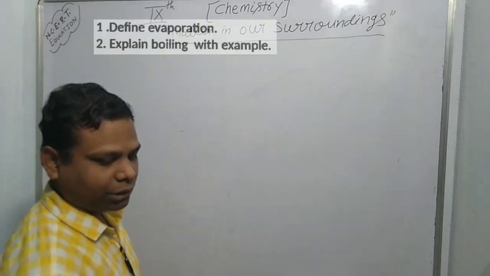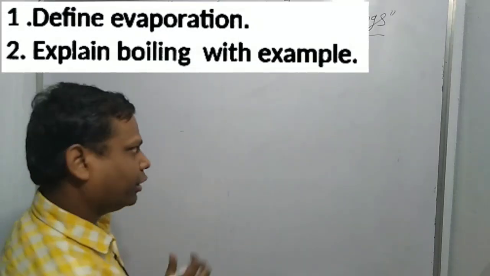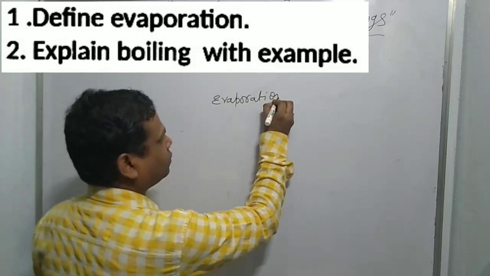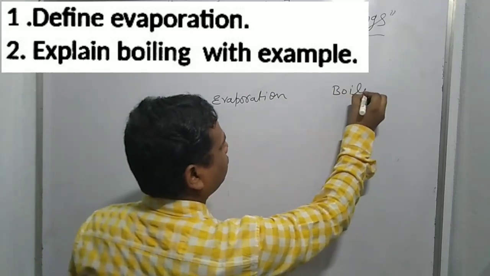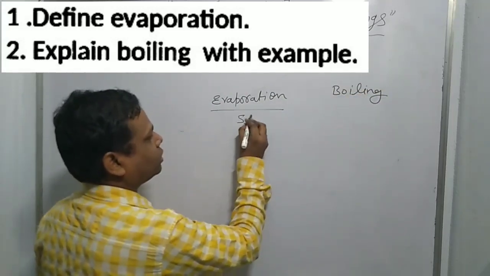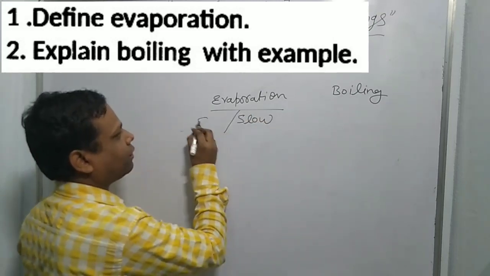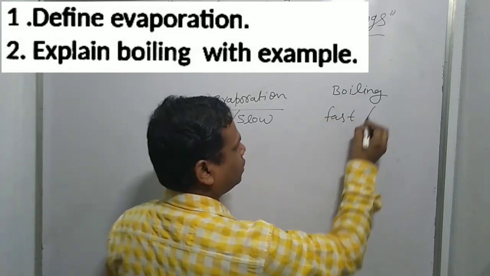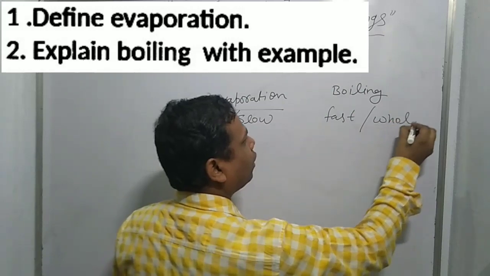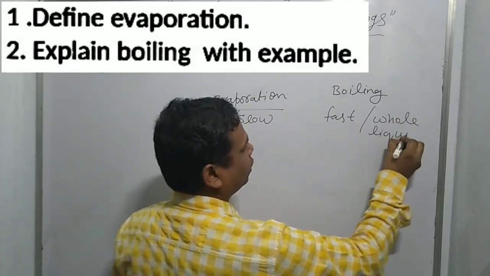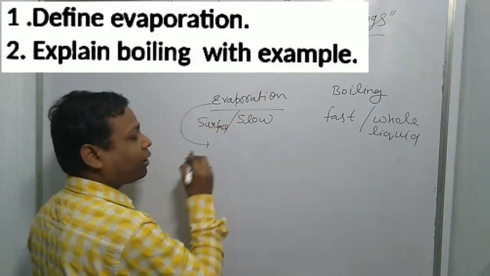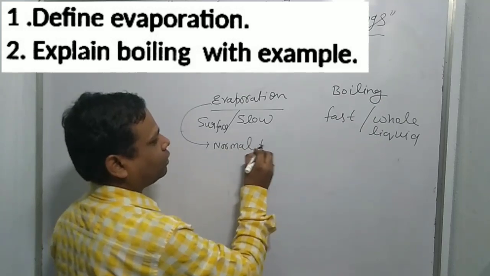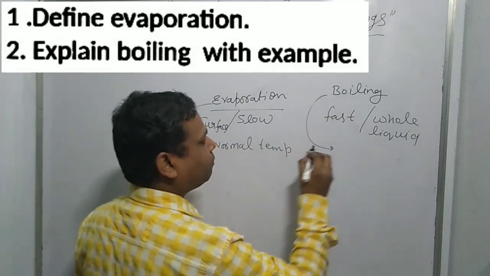Students, the first question is: differentiate between evaporation and boiling. Listen, students. Evaporation is a slow process and a surface process. Boiling is a fast process and occurs in the whole liquid. Evaporation occurs at normal temperature, while boiling occurs at a particular temperature.